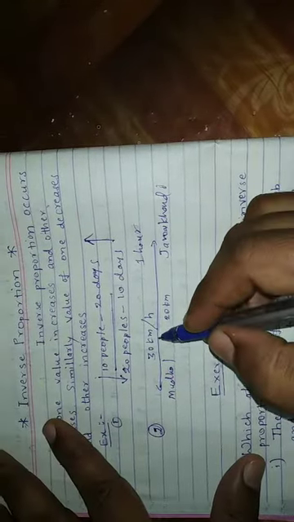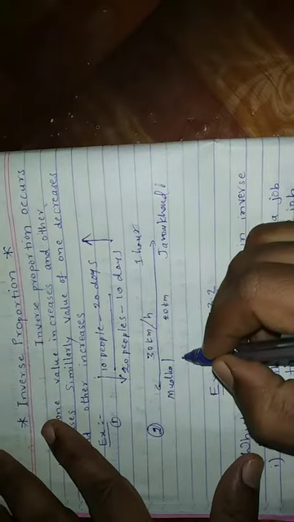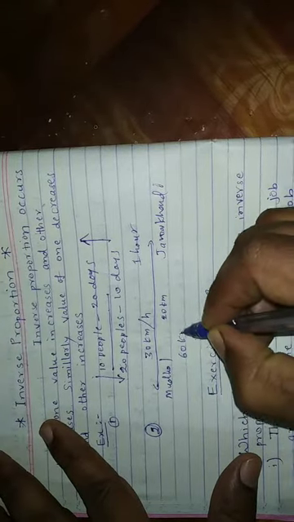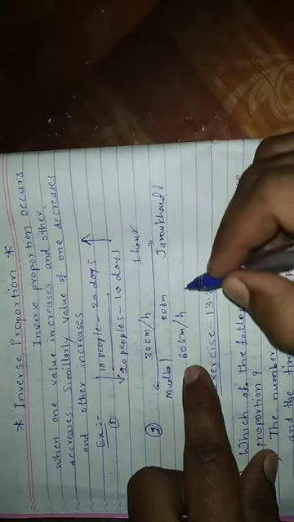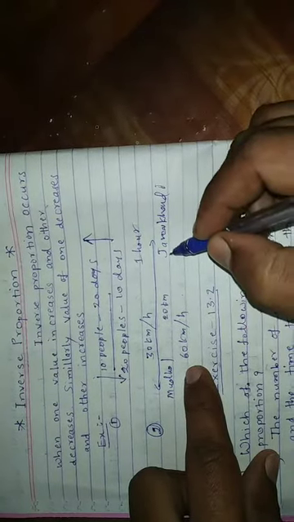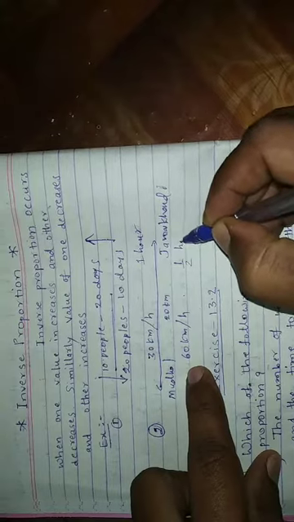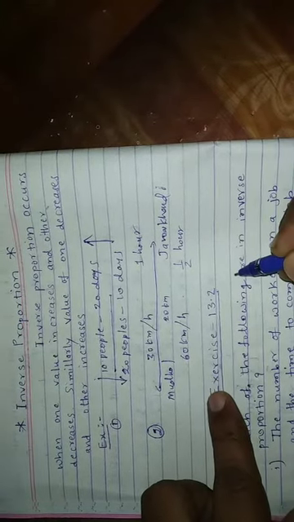So that same bike on another day, if it runs at 60 kilometers per hour, it means the speed of that bike increased here. Then it reaches Jamkhandi in half an hour, okay.